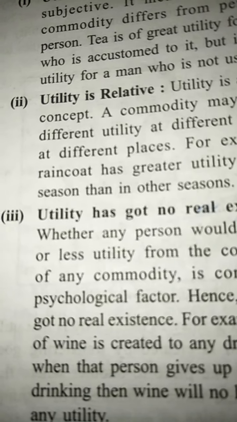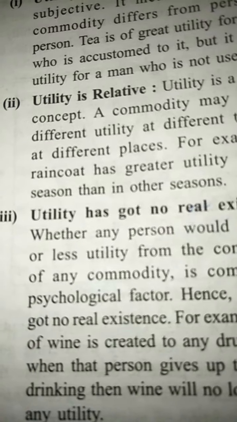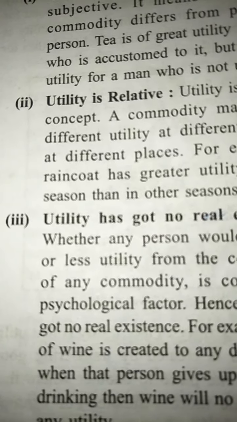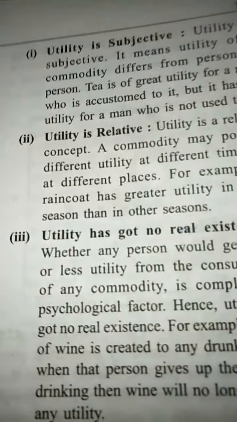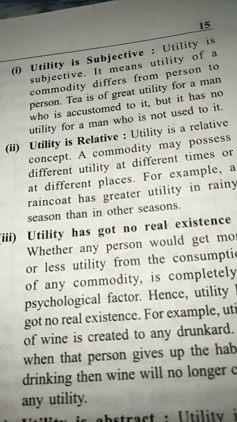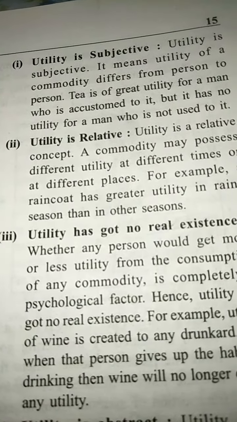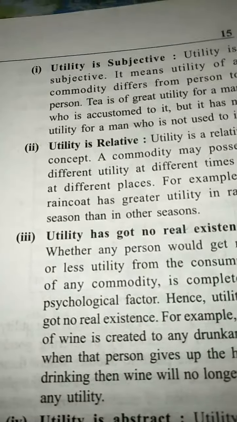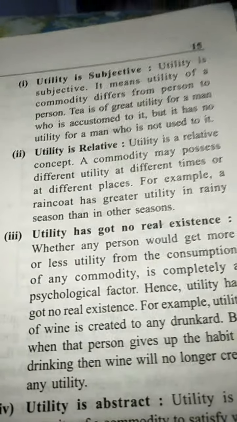When we go to a hill station, then we need warm clothes. So it depends upon places. Different places, different needs.